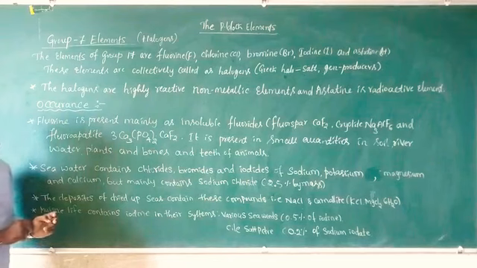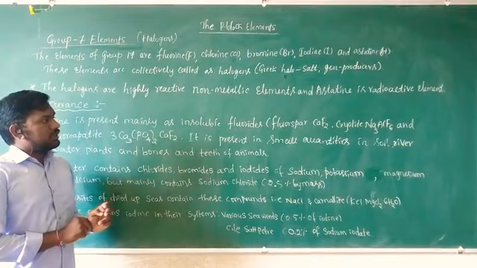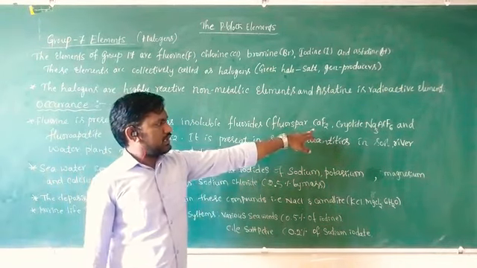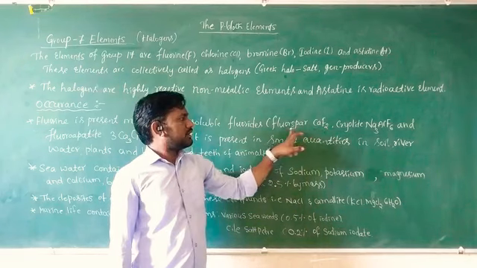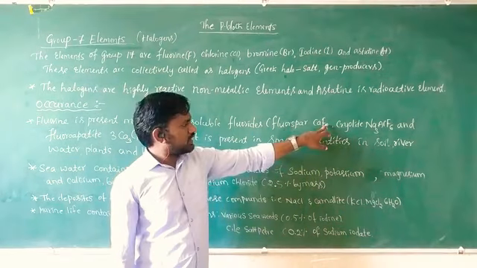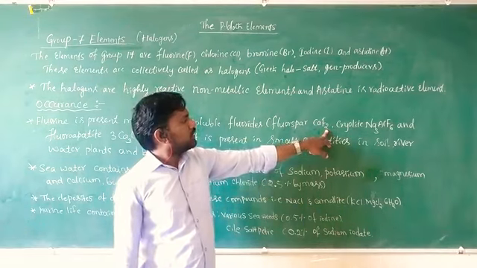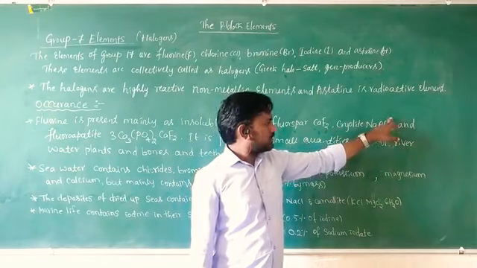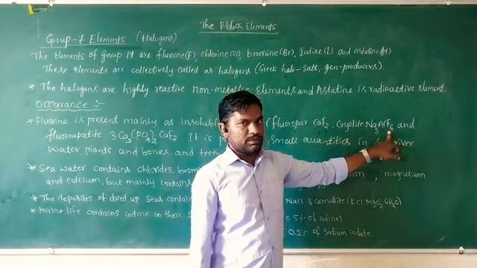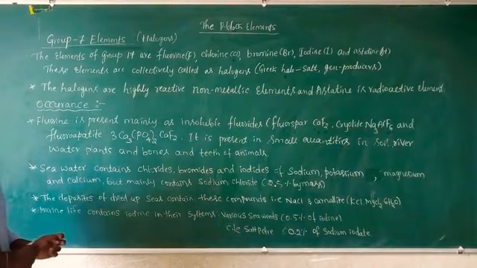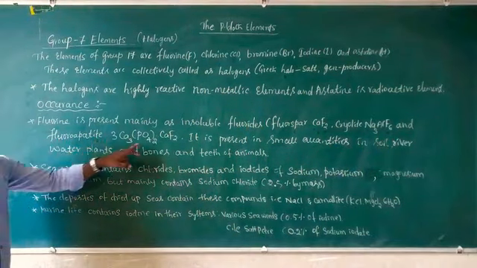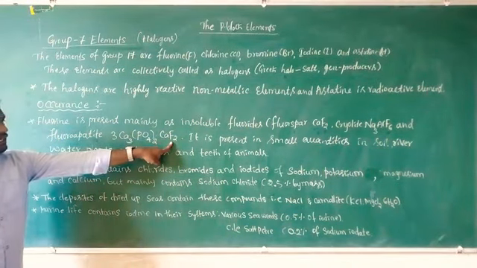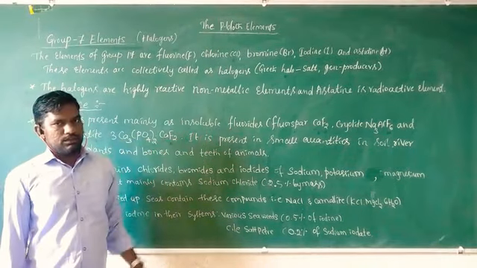First, fluorine is present mainly in insoluble fluorides. Examples are fluorspar, CaF2, calcium fluoride, where fluorine is present as F. Then cryolite, Na3AlF6, which also contains fluorine in an insoluble form, and fluoroapatite, which contains fluoride. These are the insoluble fluorides.